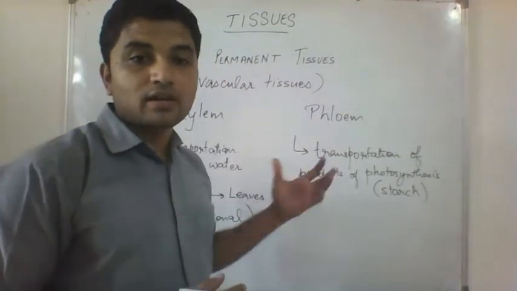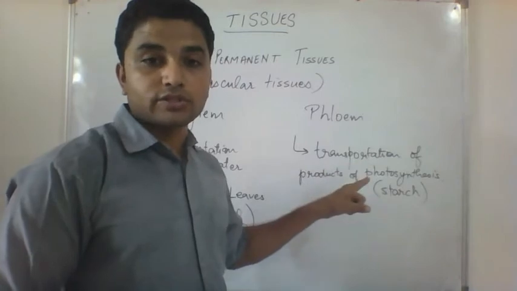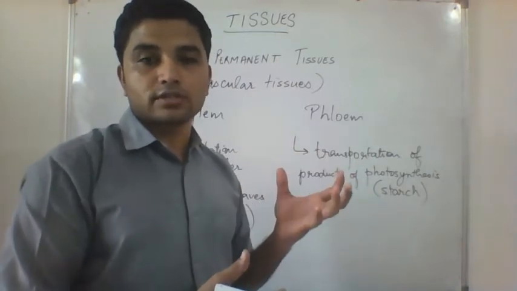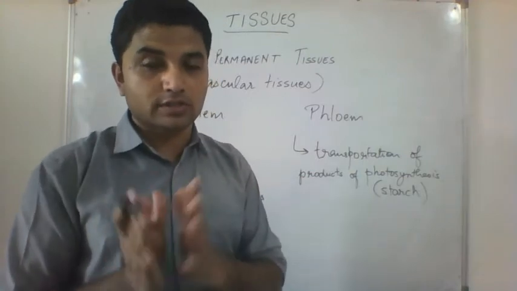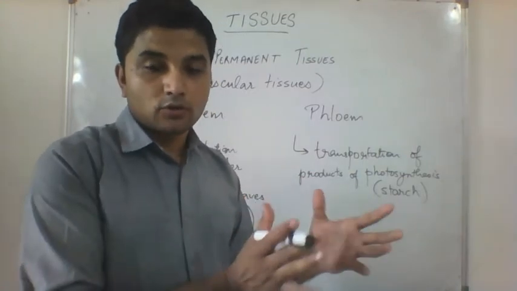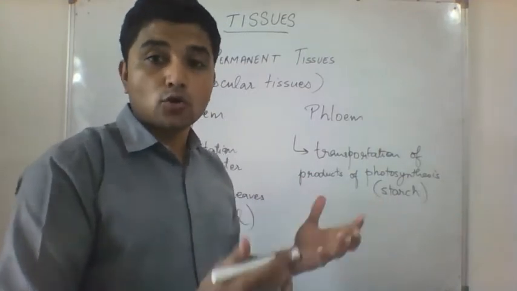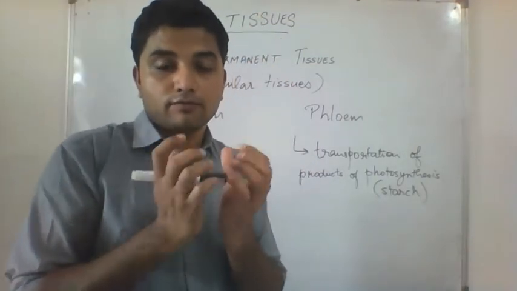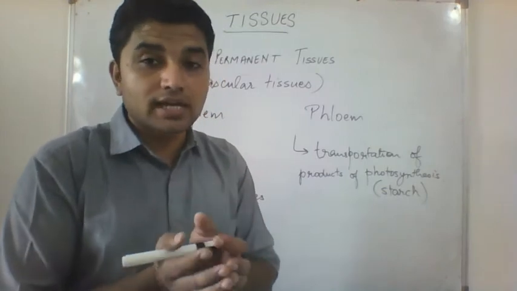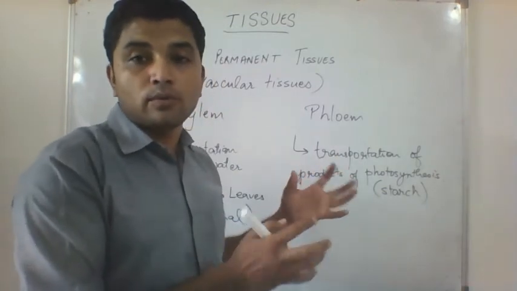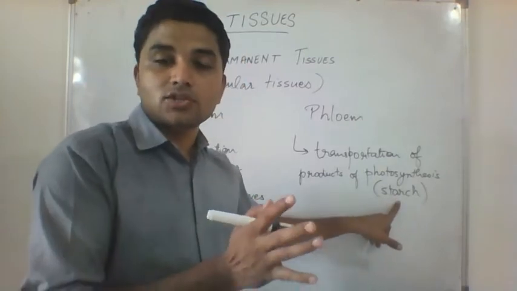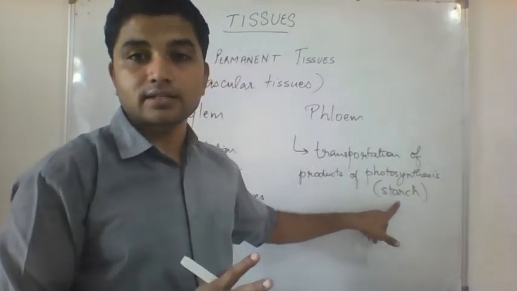So phloem helps in transportation of products of photosynthesis. That means the food that the plant makes by photosynthesis. Plants are autotrophic. They are photosynthetic. They use the energy from the sun, the solar energy, and convert it into food. What is that food? That food is mainly starch and other carbohydrates.